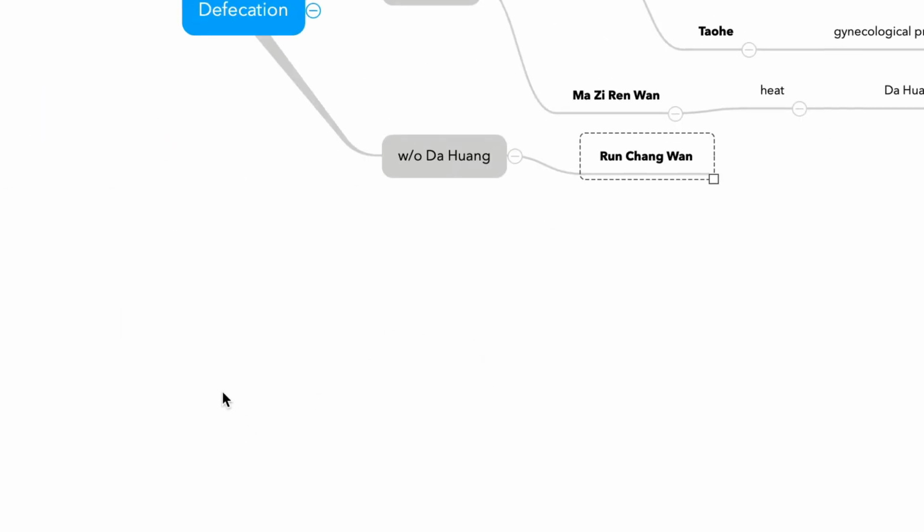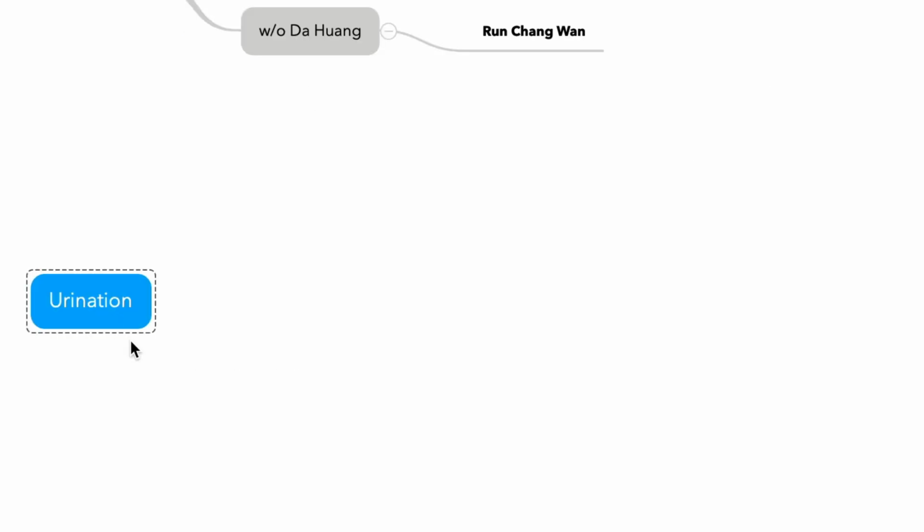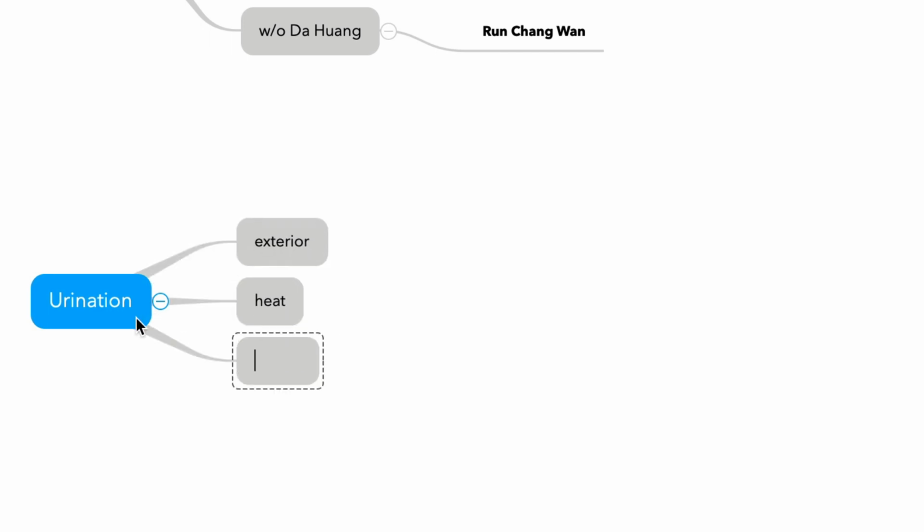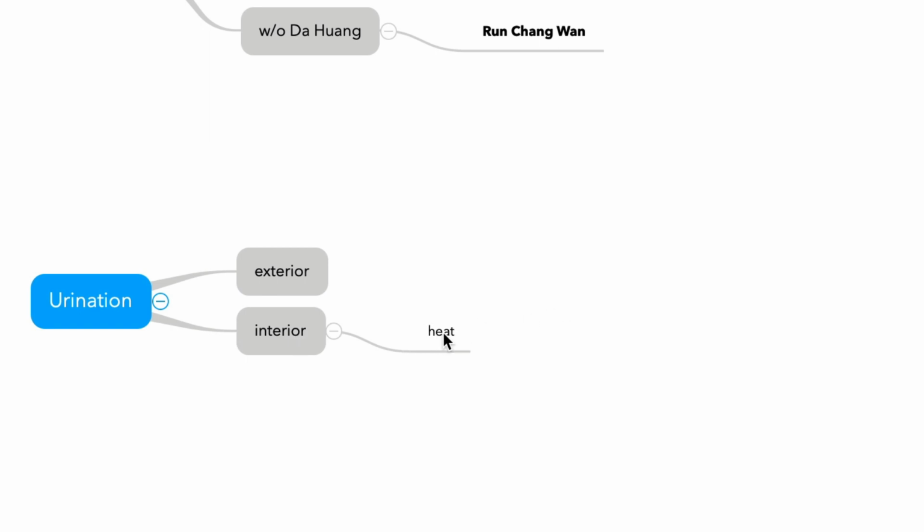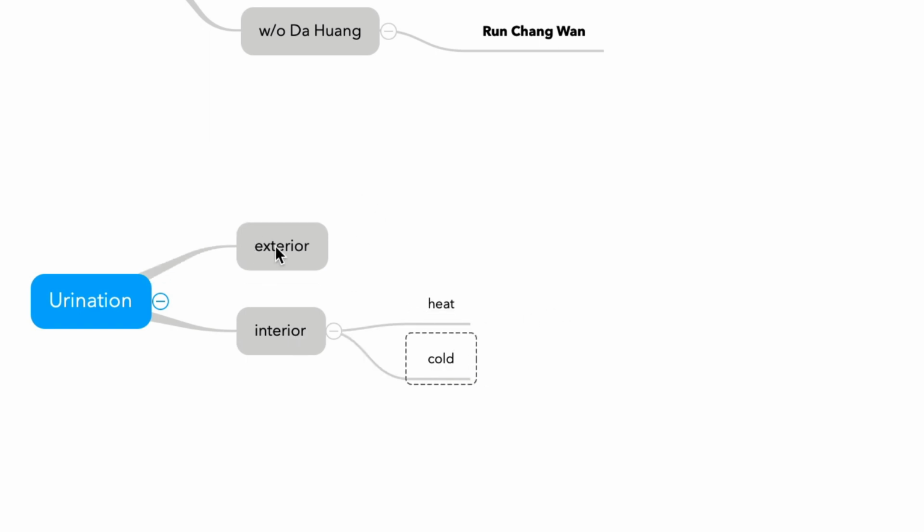And next, urination. Urination formulas: exterior, and interior heat, and interior cold. Okay, interior heat, and interior cold. What is the formula for exterior and urinary difficulty? This is Wulingsan.